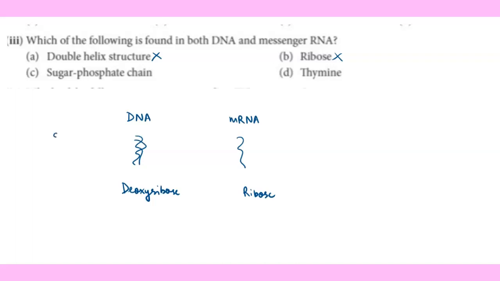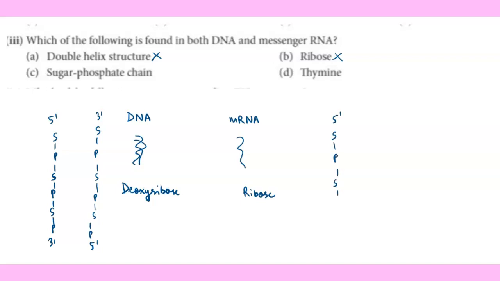Sugar phosphate chain. So if you look at the structure of DNA, these are the sugar phosphate chains which are there in the single strand that is running from 5 to 3 prime. Similarly, in the other strand also they will form the backbone. So sugar and phosphate, no doubt they are found in DNA. And if you are writing messenger RNA, you need to write in the same way.